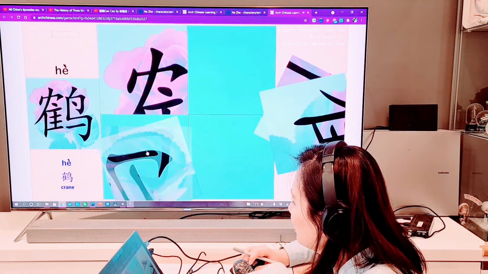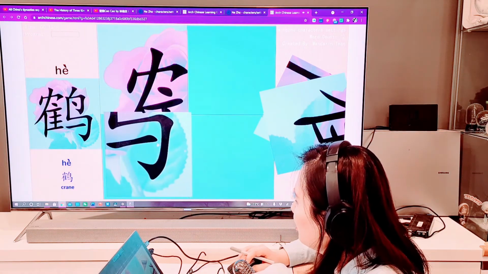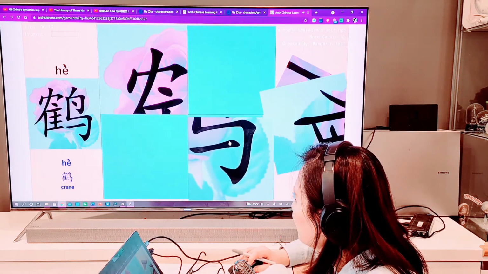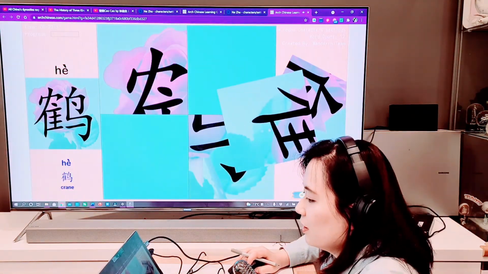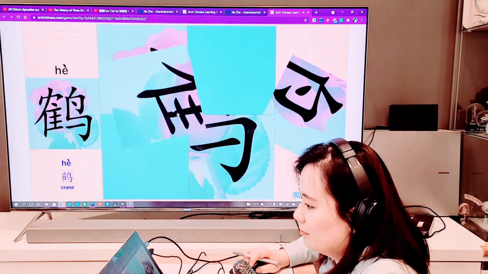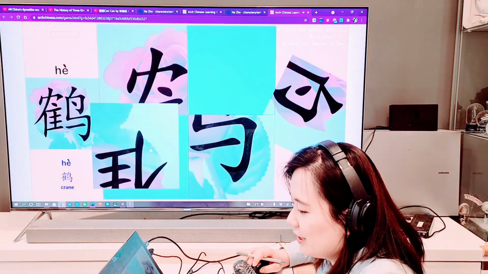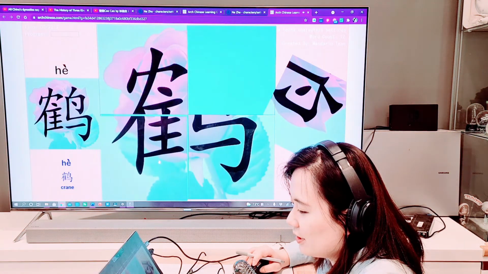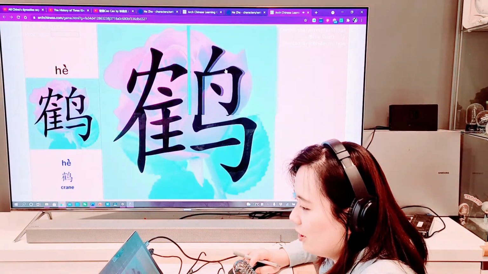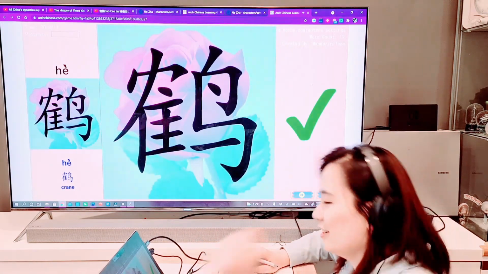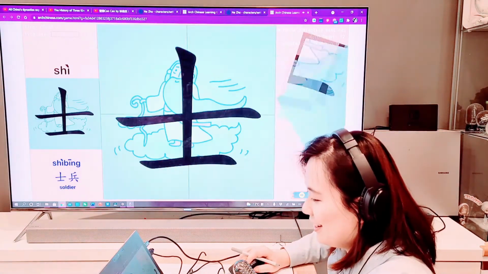Is that this one? Match? No. Here? Oh, they have a beep sound, and it also has leaves. Must be this one. Click, click. Is it correct? Yes. All right. There you go.